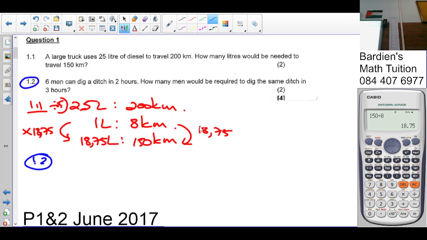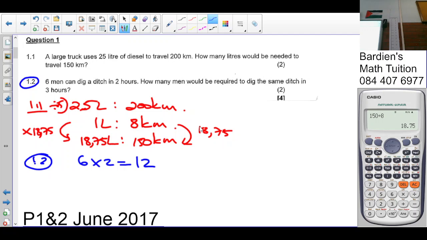1.2. 6 men can dig a ditch in 2 hours. So this was an example of indirect proportion. As the men increase, the time decreases. Not so? So this will have a constant product here. So we have 6 times 2, which gives you a K value of 12. So it's 12 hours in total, or 12 units in total.